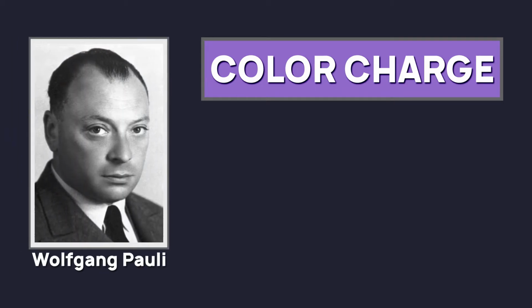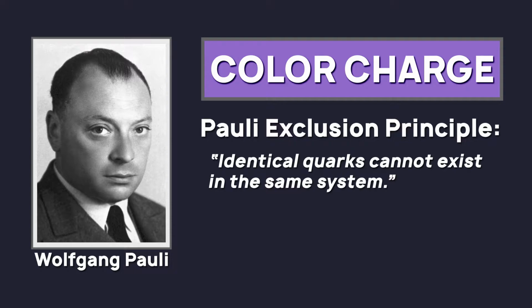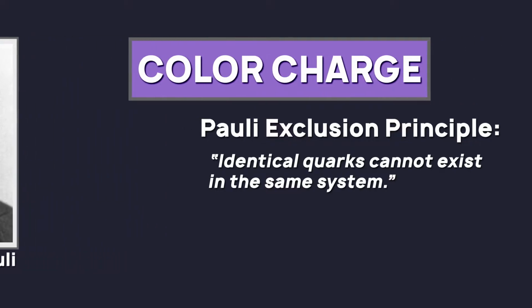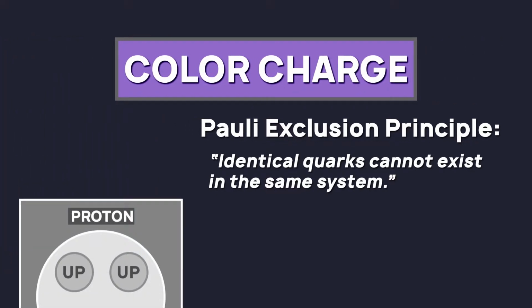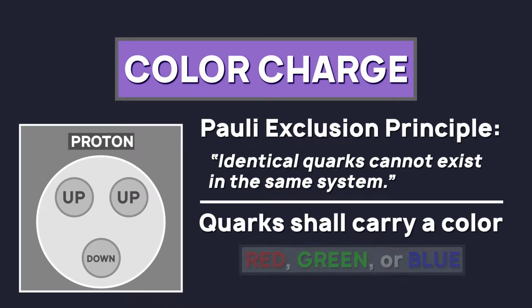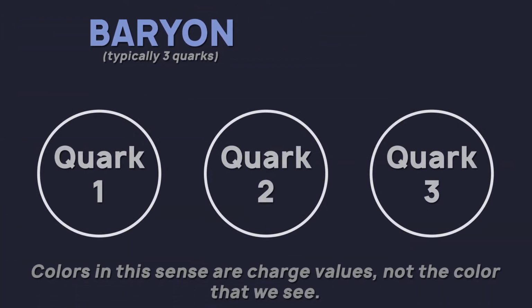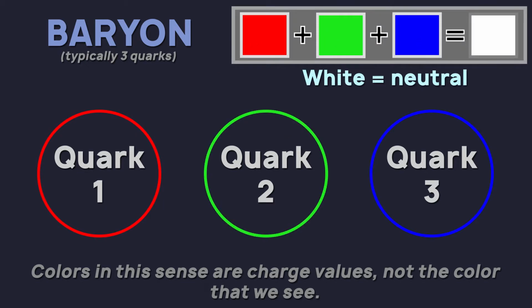Physicist Wolfgang Pauli formulated the Pauli exclusion principle, which effectively states that identical quarks cannot exist in the same system. Since the proton, for example, contains two identical quarks, there must be another property setting them apart. To obey this principle, it was proposed that quarks shall carry one of three colors: red, green, or blue. In a composite particle, like a baryon, the quarks must have different colors, making the net color neutral.